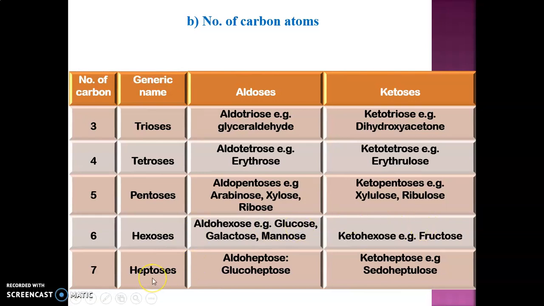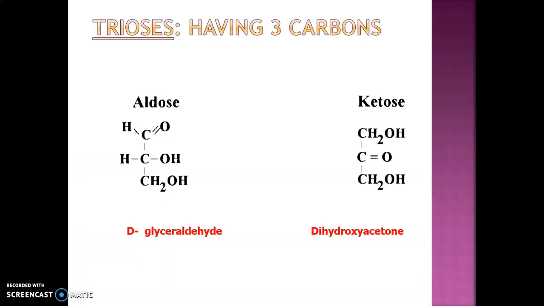And if the sugar consists of 7 carbon atoms, it is called a heptose. Examples are glucoheptose and pseudoheptulose. So these were the 2 types by which we have categorized our monosaccharides: first, depending upon functional group, and second, depending upon the number of carbon atoms present in that particular monosaccharide.